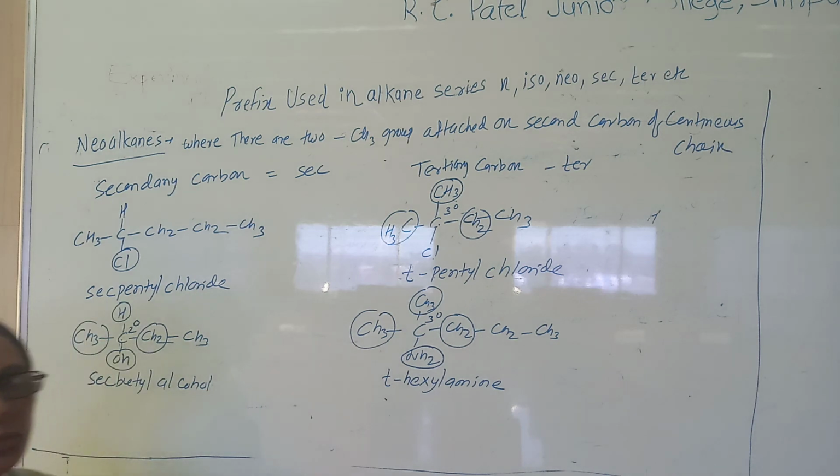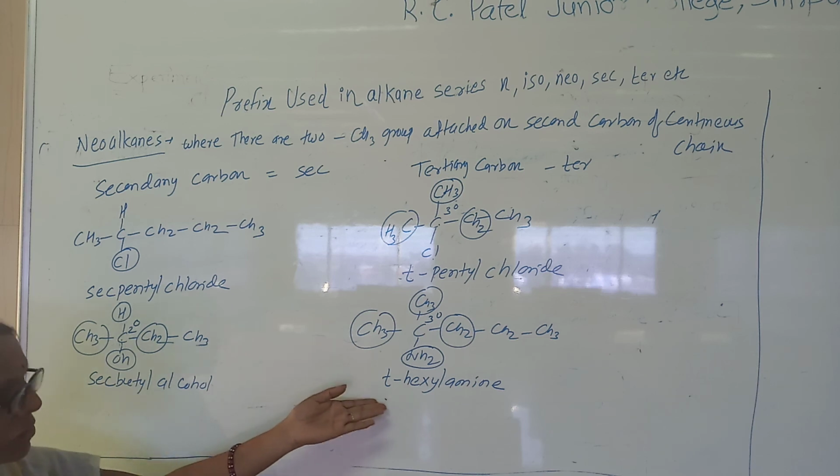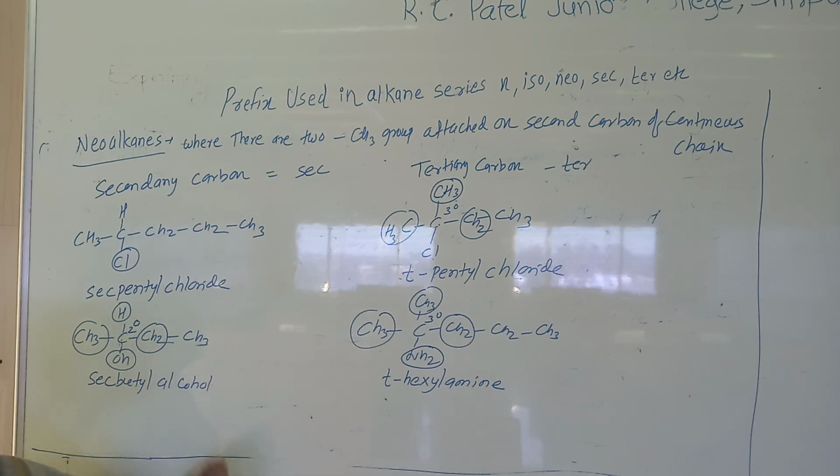So like this way you can consider the prefix. These are very common prefixes we use in the alkane series. Once you know what is a tertiary and what is a neo, it is possible for us to write the proper name. And once you write the proper name, it is possible to write its IUPAC name of the compound and to also write the reaction. Okay, thank you.